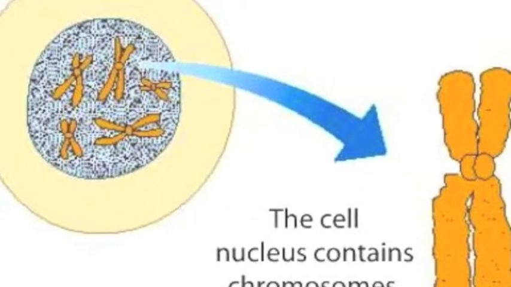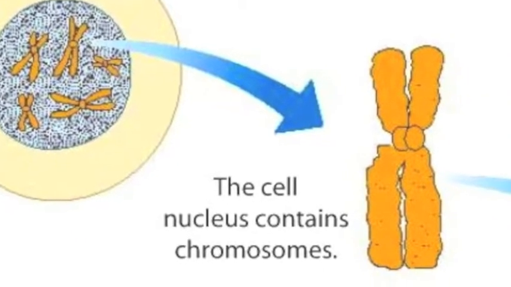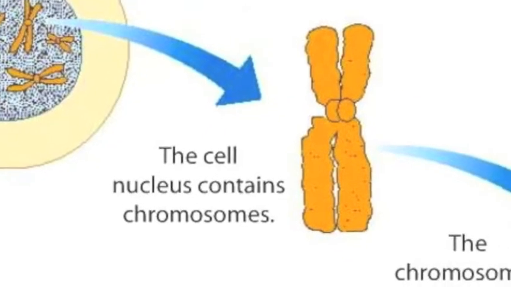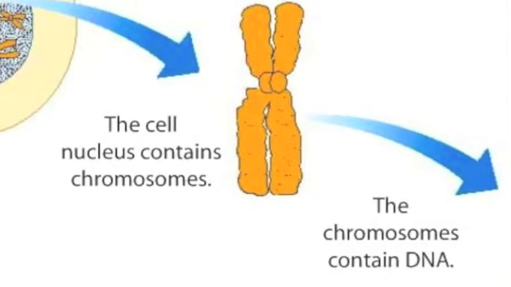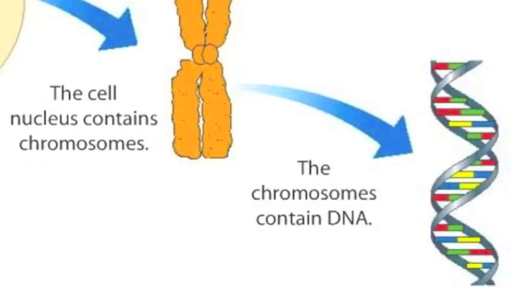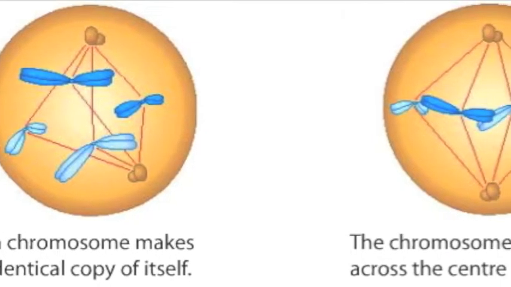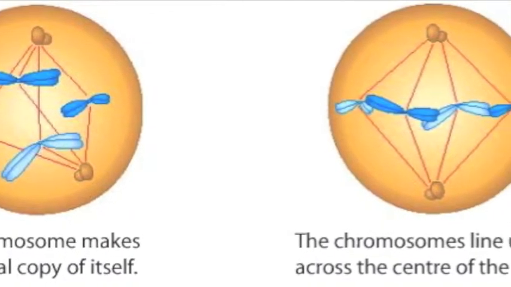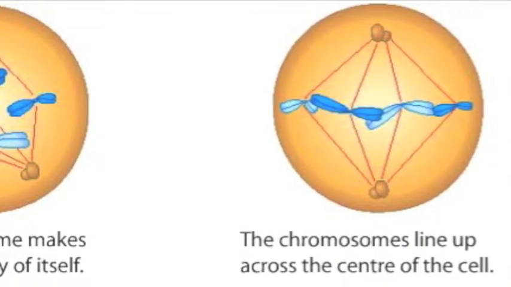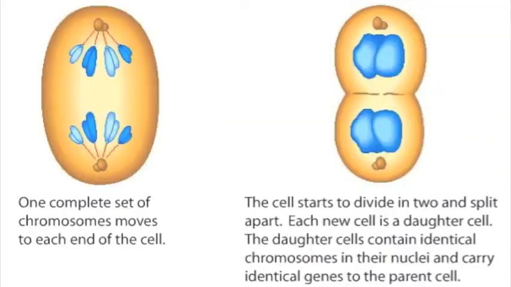Most body cells have a nucleus containing chromosomes. The chromosomes carry the genes that control the characteristics of the organism. Before a cell can divide, it must make a copy of all its chromosomes. When the cell splits, each new cell will contain identical chromosomes carrying identical genes. The new cells are called daughter cells.